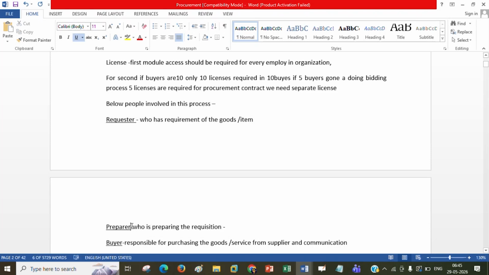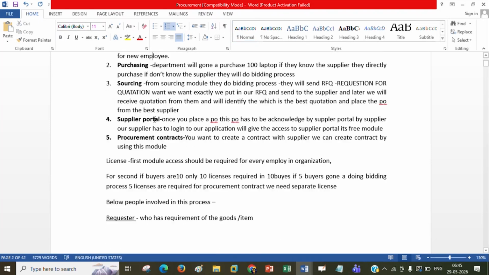So simply the requester prepares, that means who is preparing the requisition. Now where will prepare work? Here in this area. Okay, remember and correlate with all the things. In our R12, simply the buyer will do everything. Here it will not look like that.